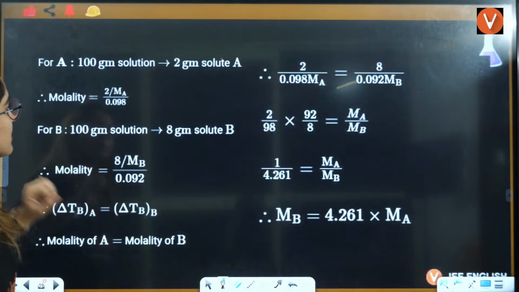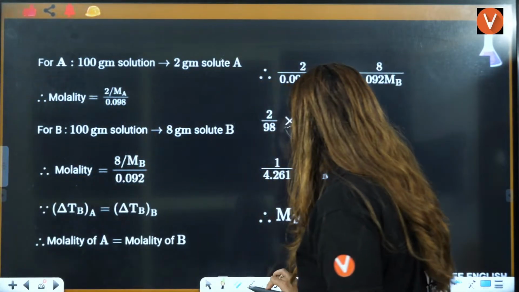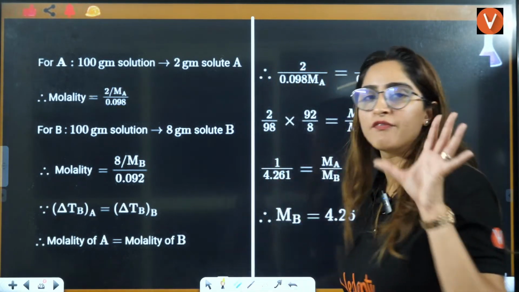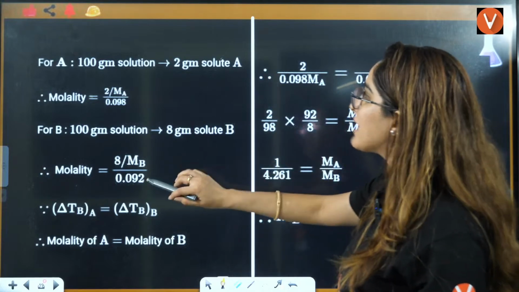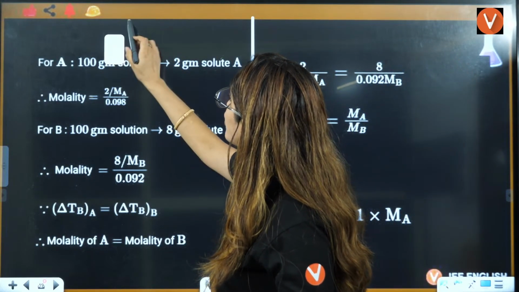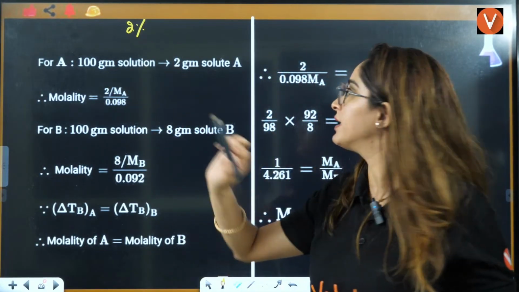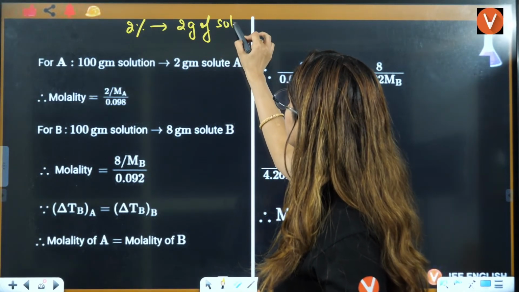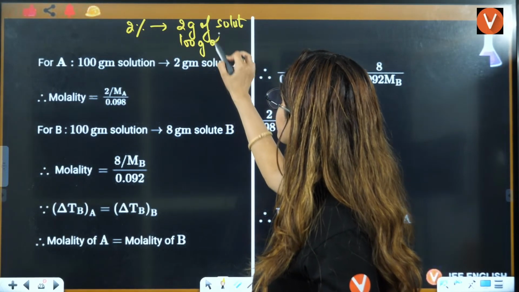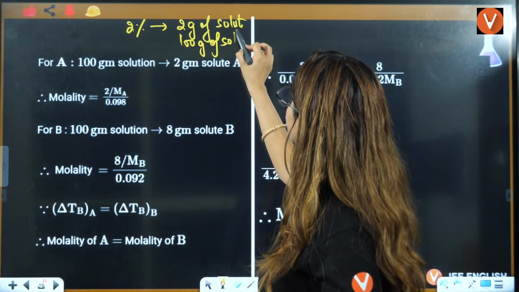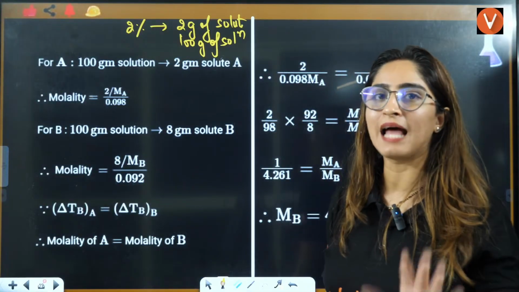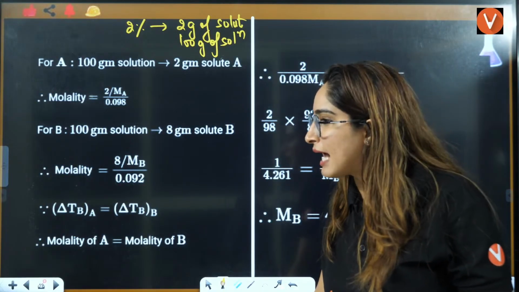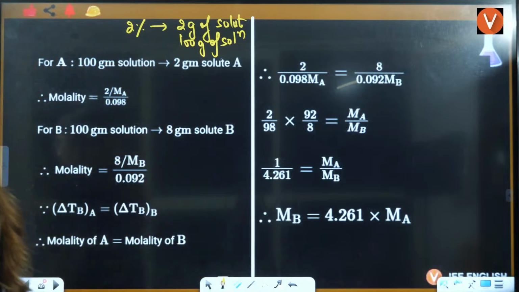If nothing is given to you, you will take it as weight by weight. So you can say that 2% is nothing but 2 gram of solute in 100 gram of solution, right? That is given to you. Tell me if this is clear, why I have taken weight by weight.